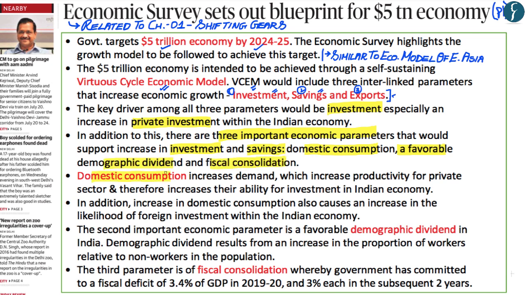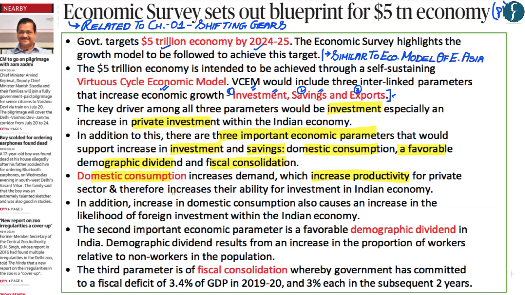Now what you need to know is that domestic consumption increases demand for goods and services within India, whereby this increase in demand for goods and services then increases the productivity and profit for companies which are part of selling those goods and services to Indian consumers. Now because these companies have seen an increase in productivity, it would also increase the profits that these companies are making.